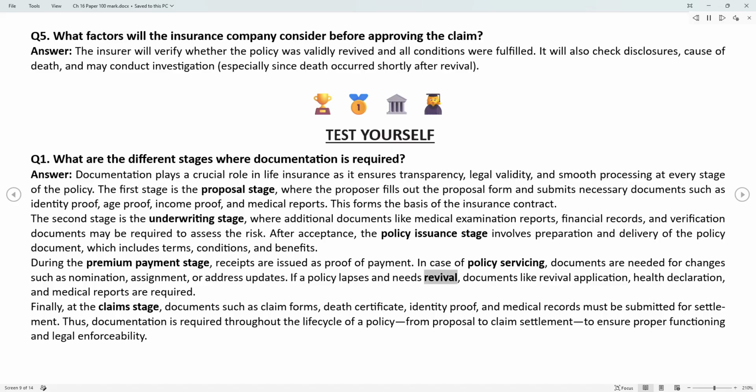If a policy lapses and needs revival, documents like revival application, health declaration, and medical reports are required. Finally, at the claims stage, documents such as claim forms, death certificate, identity proof, and medical records must be submitted for settlement. Thus, documentation is required throughout the life cycle of a policy, from proposal to claim settlement, to ensure proper functioning and legal enforceability.